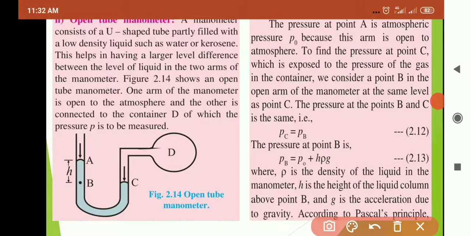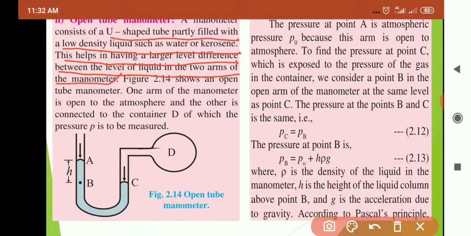But here, this helps in having a large level difference between the levels of liquid in the two arms of the manometer. Why? Because the U shape is there and it is partially filled with low density liquid such as water and kerosene.